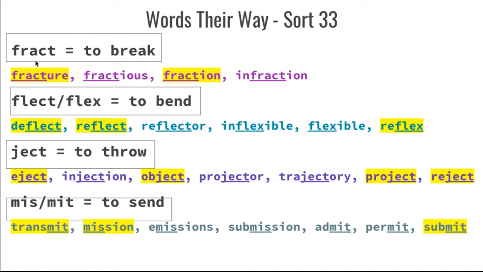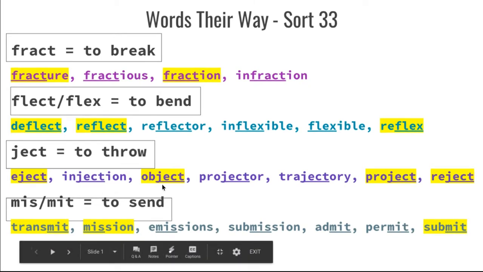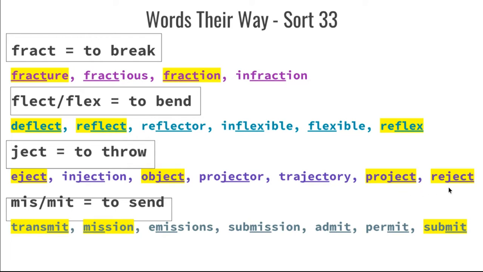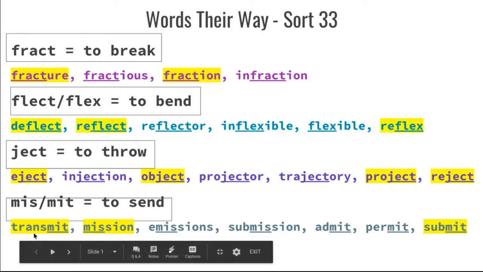Okay, so I have for my first category fracture, fractious, fraction, and infraction. Next I have deflect, reflect, reflector, inflexible, flexible, reflex. Next I have eject, injection, object, projector, trajectory, project, and reject. And last we have transmit, mission, emissions, submission, admit, permit, and submit.